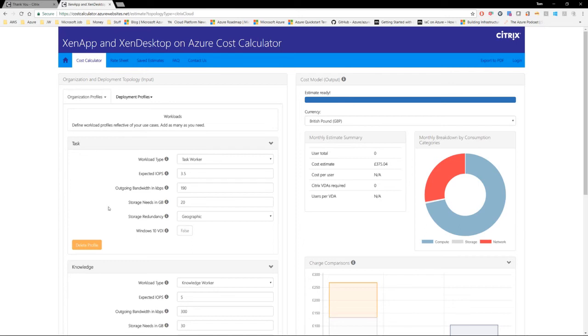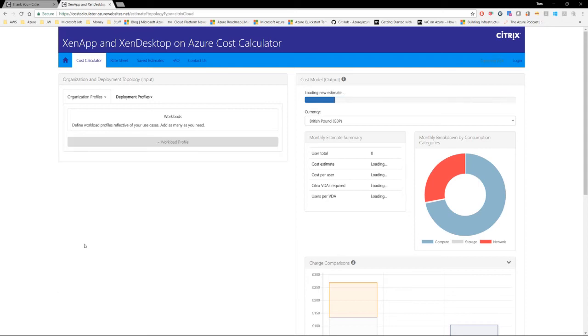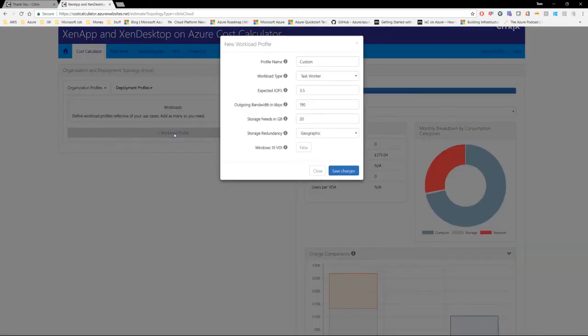So the first thing to do though is to delete these default profiles. If I click on delete profile for task and then delete profile for knowledge, that's my default profiles removed. So I'm going to come along in here and click on add workload profile. Now my profile name in this instance is going to be XenApp Task.